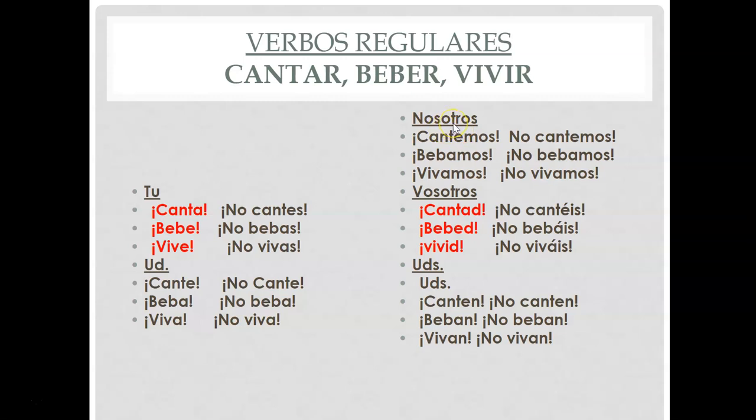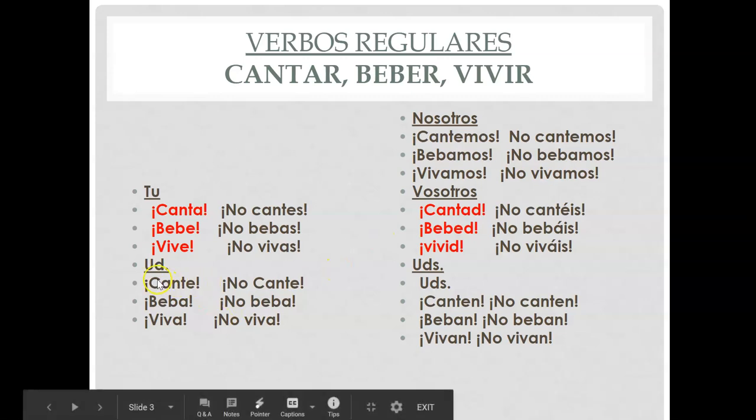And nosotros, let's eat, let's not eat. And ustedes is y'all, the formal of vosotros. So look at this. The only ones that are different are tú and vosotros, positive. Everything else is in the same form, like the nosotros form, or the ustedes form, or the usted form, but the opposite vowel. Do you see? Isn't that cool? So we're focusing on usted and nosotros and ustedes this chapter.